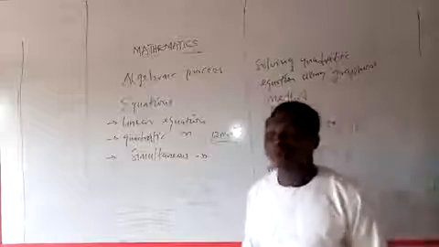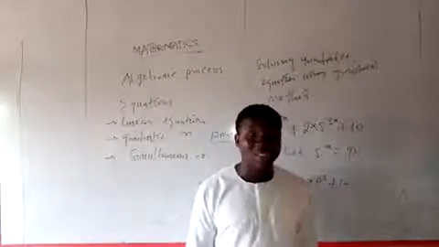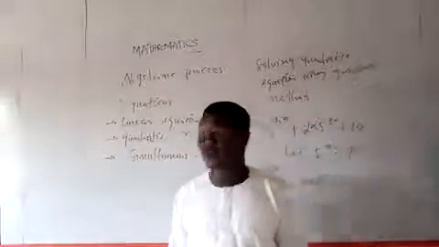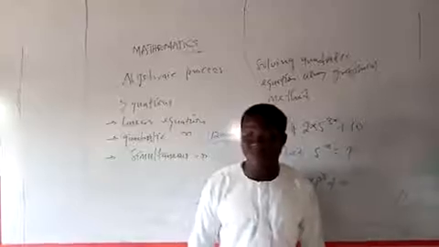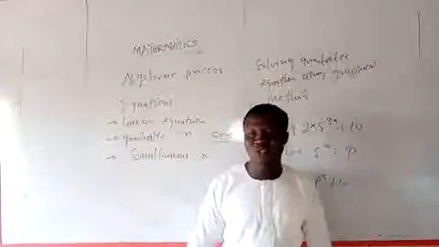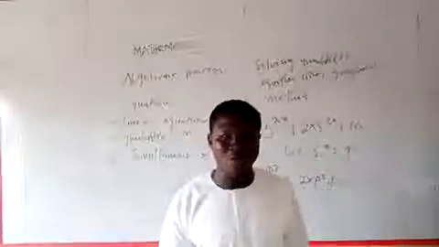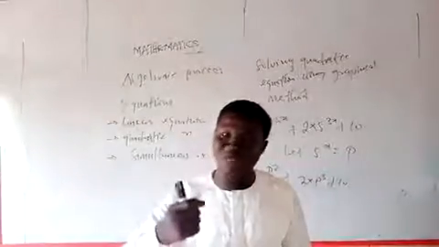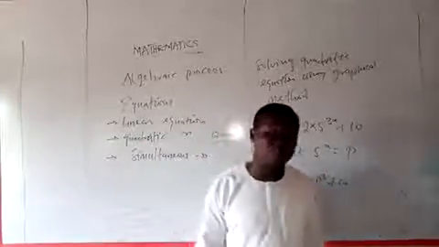You can't just guess A, B, C, or D. Okay? But for the objective, you could at least struggle your way through. But for theory, you have to write something down. If I'm an examiner, I have to look for something for me to be able to mark your paper.